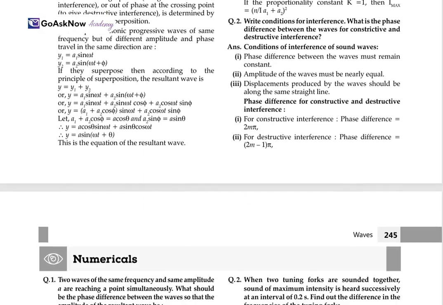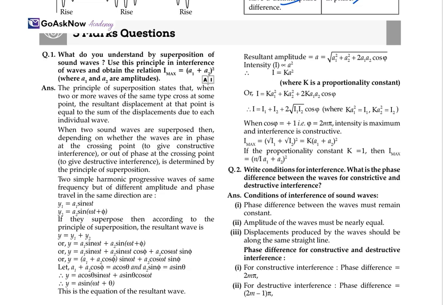Now let's go ahead with the 5 marks question. What do you understand by the superposition of sound waves? Use the principle of superposition to obtain the relation for interference, where A1 and A2 are the amplitudes.